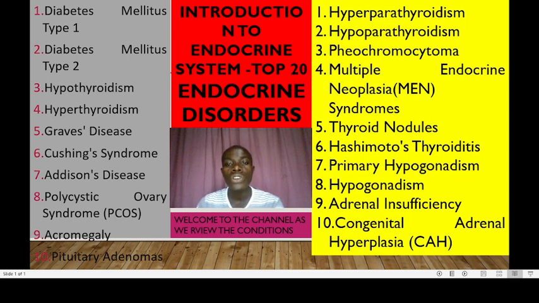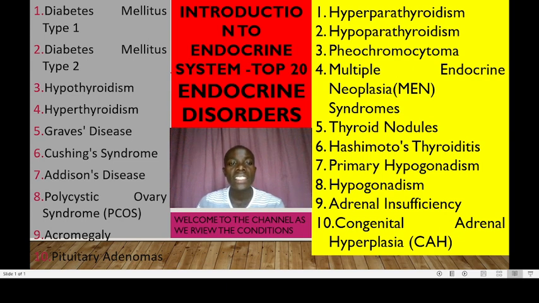This is an autoimmune condition where the immune system attacks and damages the thyroid gland, leading to hypothyroidism. Primary hypogonadism is the dysfunction of the testes in males or ovaries in females, resulting in hormone imbalance and fertility issues. Hypogonadism is insufficient production of sex hormones. Sex hormones are testosterone in males, estrogen and progesterone in females, causing sexual and reproductive problems.